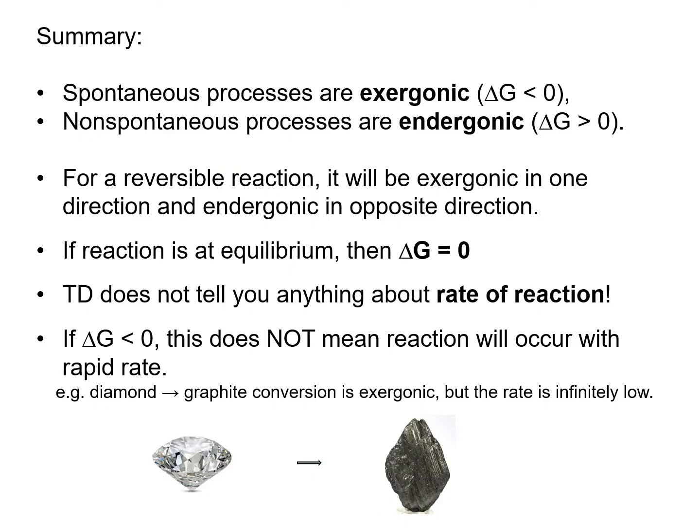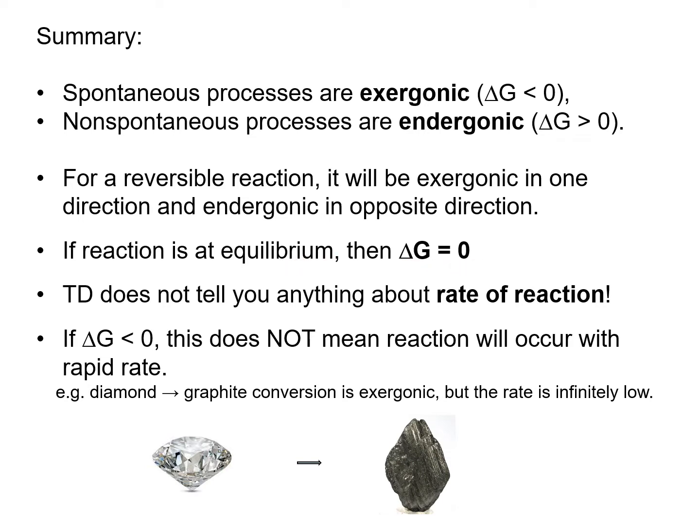So here's a summary. Spontaneous processes are exergonic, so the delta G is negative. And non-spontaneous processes are endergonic, so the delta G is positive. And for a reversible reaction, if one reaction is exergonic, the opposite reaction should be endergonic and vice versa. And if the reaction is at equilibrium, that means delta G equals 0.